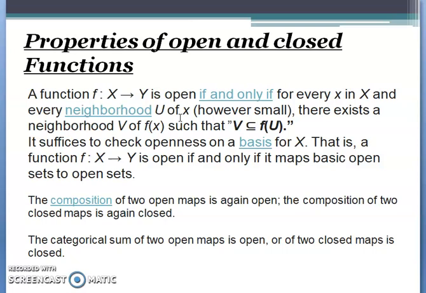The composition of two open maps is open again, and so is the composition of closed maps. Composition of closed maps is closed. Here composition means the product of two open maps. The composition of two open maps is open, and of two closed maps is closed.